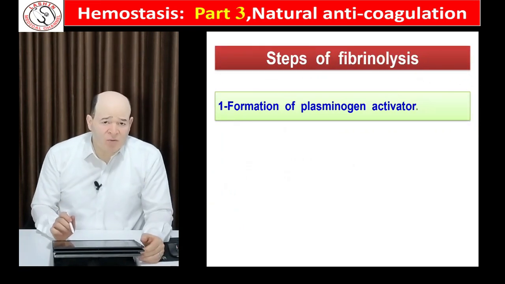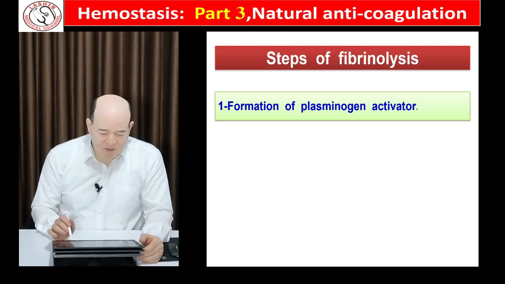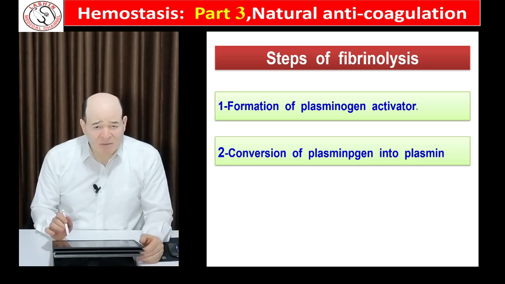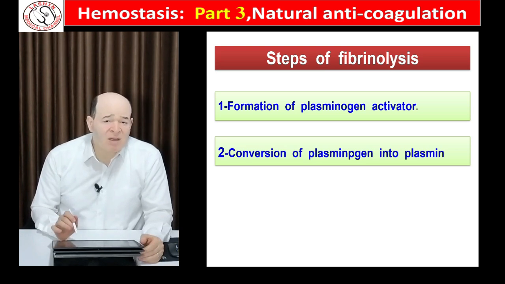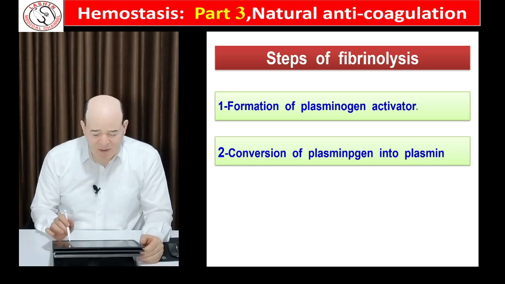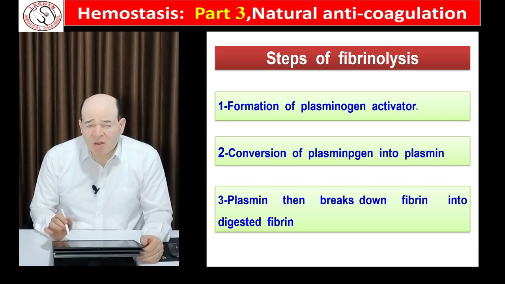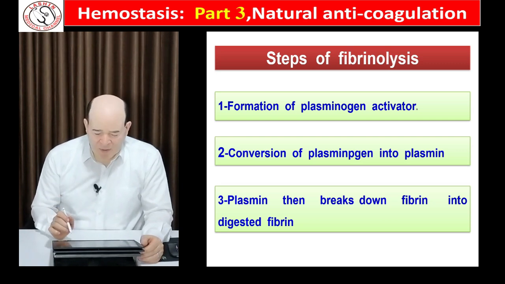The steps of fibrinolysis or fibrin degradation are as follows. First, formation of plasminogen activator. The formed plasminogen activator converts plasminogen into plasmin. Then plasmin breaks down the fibrin clot into small fragments.